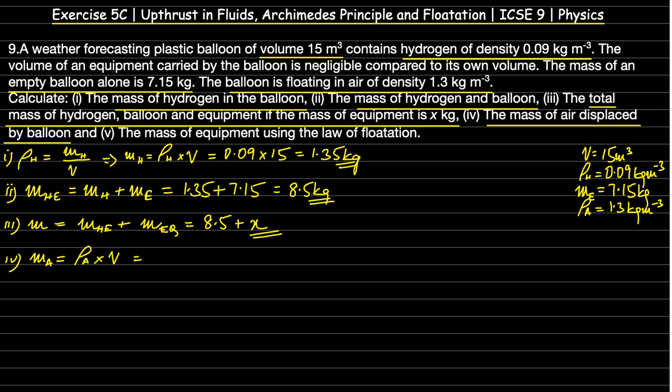So density of air happens to be 1.3 kg per meter cube into total volume is 15. So 13 into 15 gives us 195. So we get this as 19.5 kg. So for the fourth one, we got the answer as 19.5 kg.